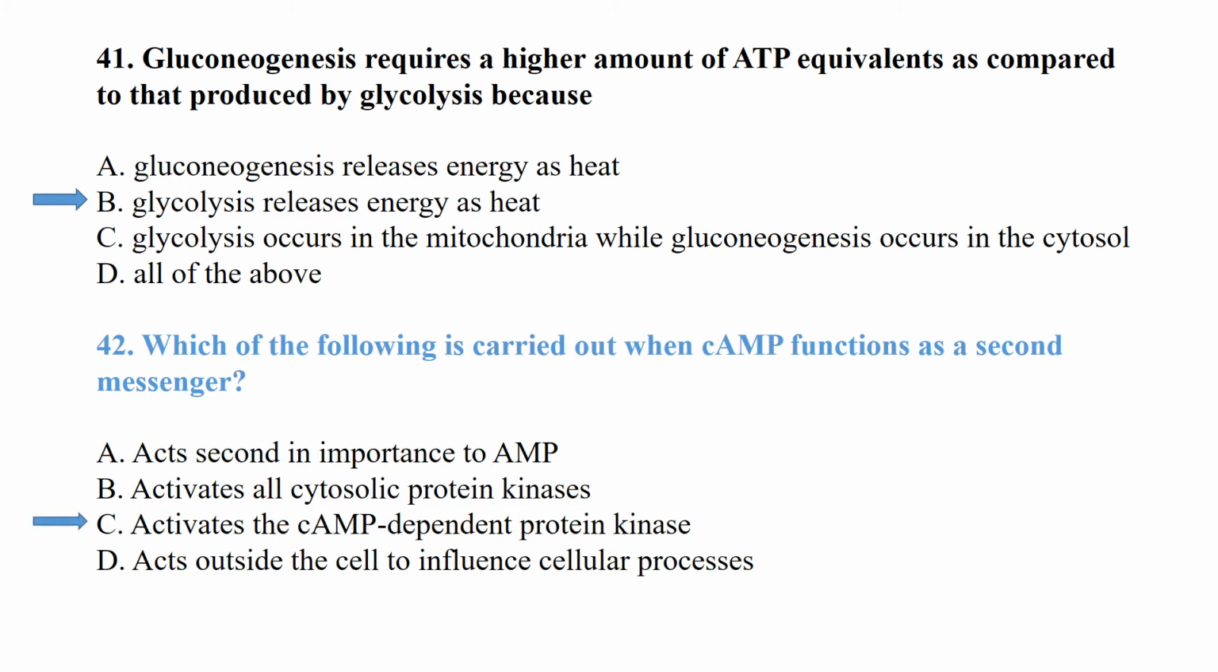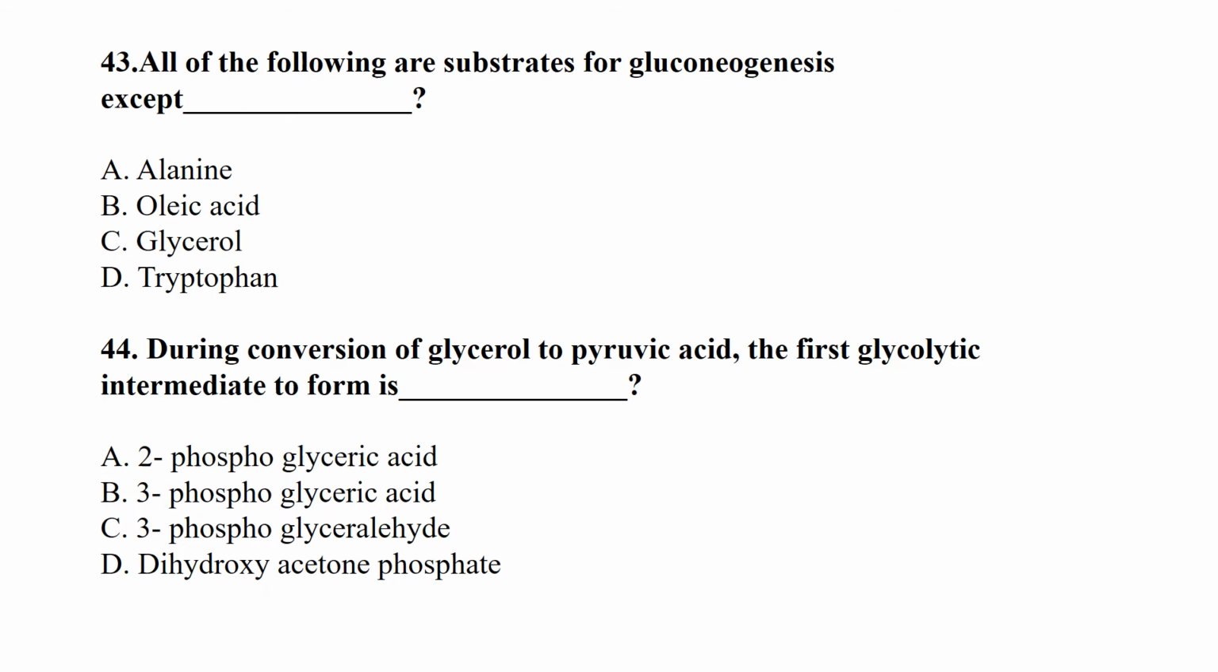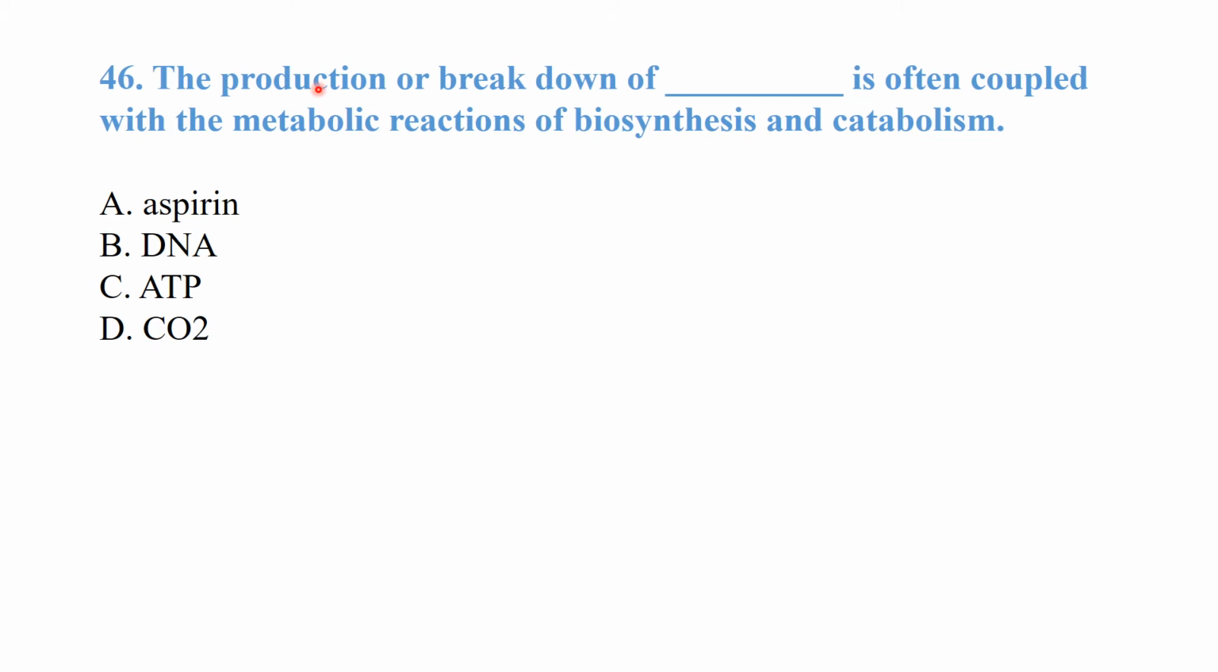Activates the cyclic AMP dependent protein kinase. All of the following are substrates for gluconeogenesis except: oleic acid is not a substrate for gluconeogenesis. During conversion of glycerol to pyruvic acid, the first glycolytic intermediate to form is dihydroxyacetone phosphate. The production or breakdown of which is often coupled with the metabolic reactions of biosynthesis and catabolism? So it is the ATP.